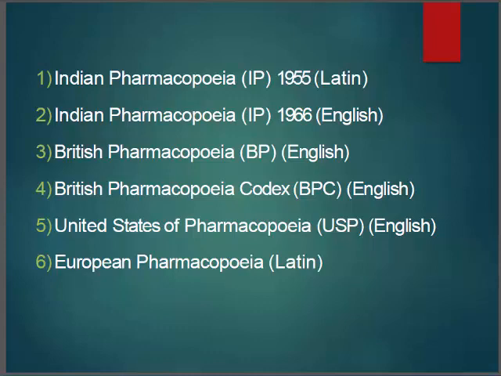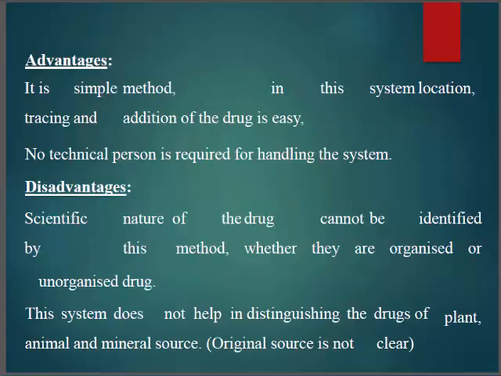Next is the United States Pharmacopoeia. Next is the European Pharmacopoeia, that's in Latin. So they are classified on an alphabetical basis in these pharmacopoeias. This type of classification is called alphabetical classification. So next are its advantages and disadvantages.